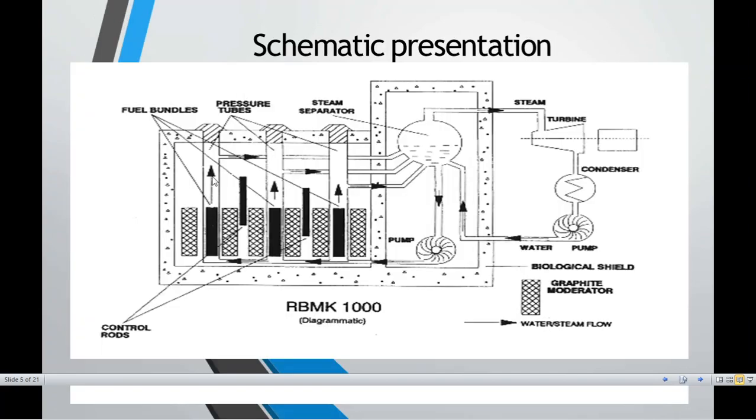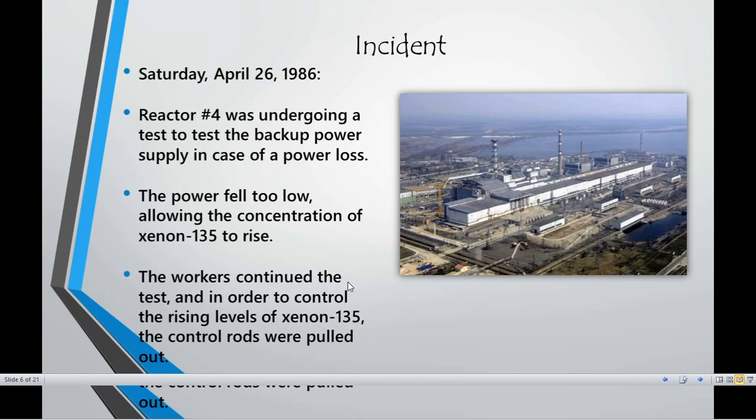Now why is it done? Because you can see over here the graphites are used, and of course the control rods are present. What happens when energy is being provided? These rods get energy and start deteriorating, and when they deteriorate, of course, they can contaminate the vessel. That means it can cause a problem in the vessel. Maybe they can collect debris, all the unwanted particle material in the area, due to which the energy will not generate, and hence they wanted to clean up reactor number 4 and test it.